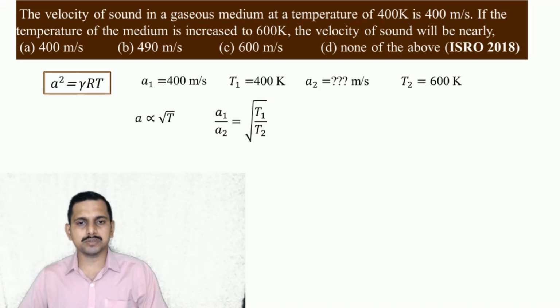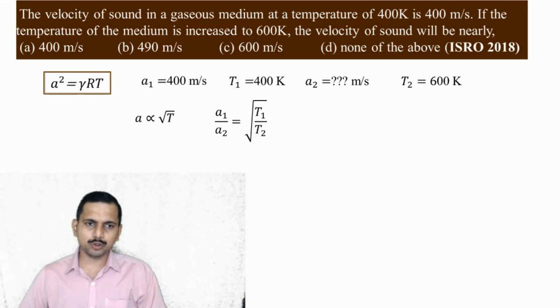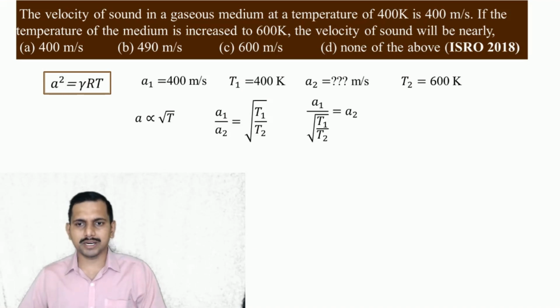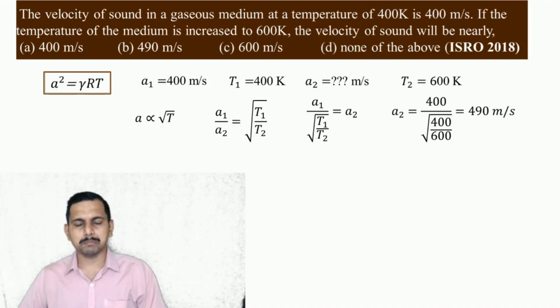So A1 by A2 is proportional to the square root of T1 by T2. We don't have to know gamma and RT. Don't spend your time on unnecessary things, because gamma and R, I know people know the value, but it is not given there. Without knowing gamma and the value of R, we can solve the problem, and simple thing, you get 490 meters per second.